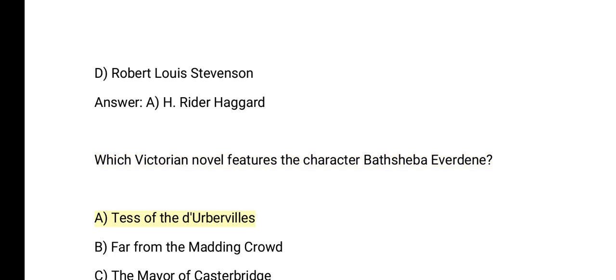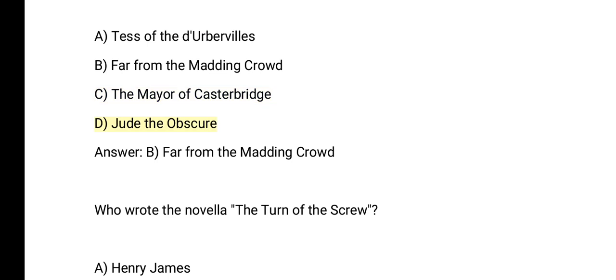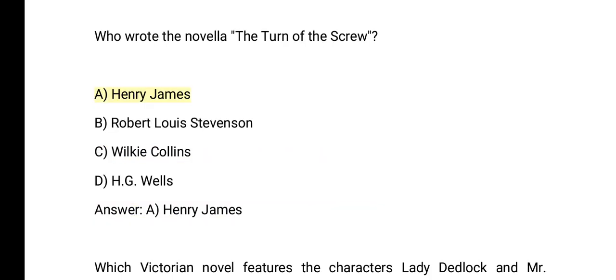Which Victorian novel features the character Bathsheba Everdene? A. Tess of the D'Urbervilles. B. Far from the Madding Crowd. C. The Mayor of Casterbridge. D. Jude the Obscure. Answer. B. Far from the Madding Crowd. Who wrote the novella The Turn of the Screw? A. Henry James. B. Robert Louis Stevenson. C. Wilkie Collins. D. H. G. Wells. Answer. A. Henry James.